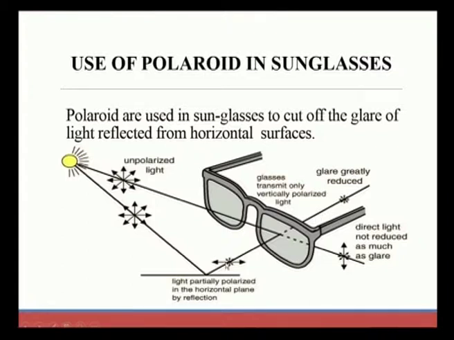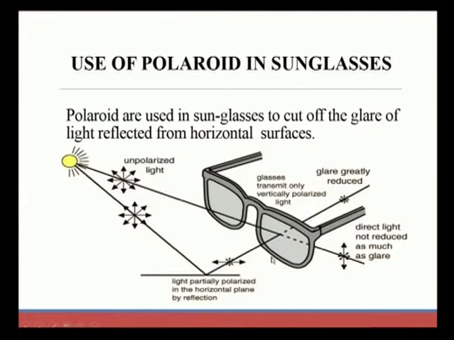The glasses transmit only vertically polarized light. That is why using sunglasses always reduces the glare from the sun.